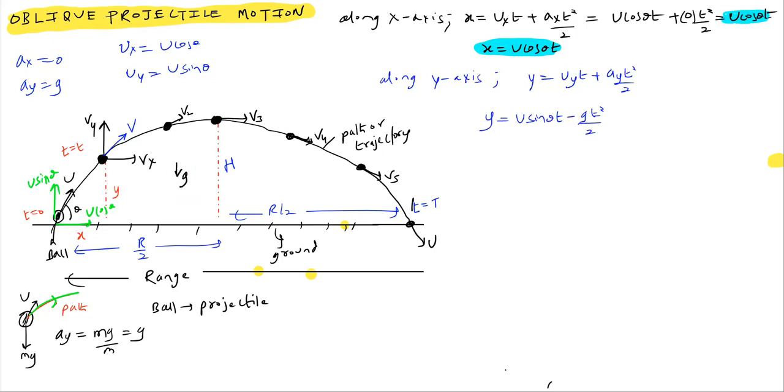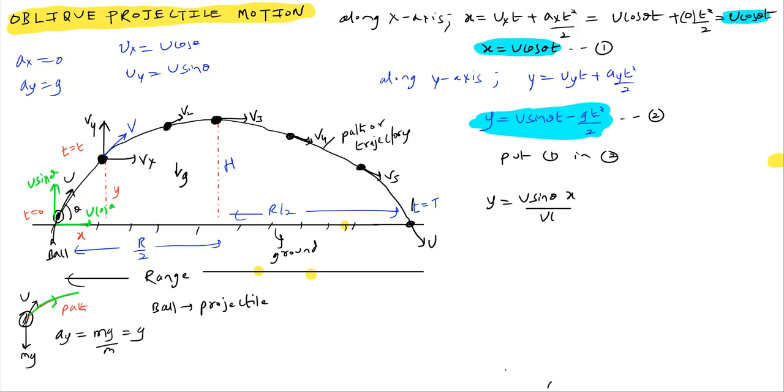Now we'll substitute the other equation we have. We'll substitute equation 1 in 2. Then this will be u sin theta times x by u cos theta, minus g by 2 times t square, where t is x by u cos theta, whole square.